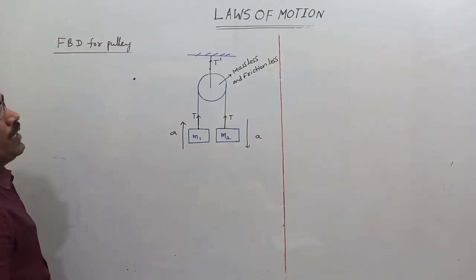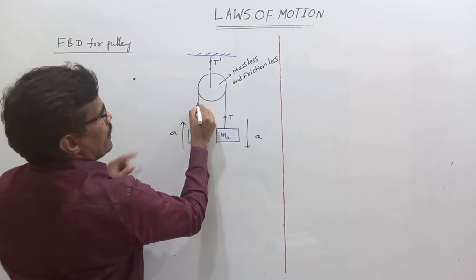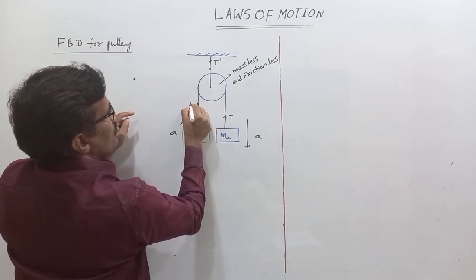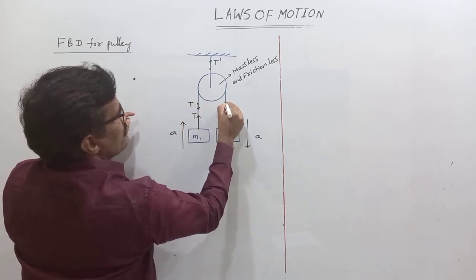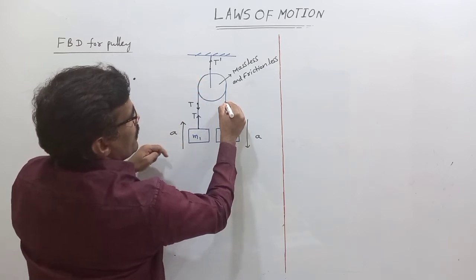What forces act on the pulley? One is T dash, the tension in the string at this point on the pulley, which is upward.